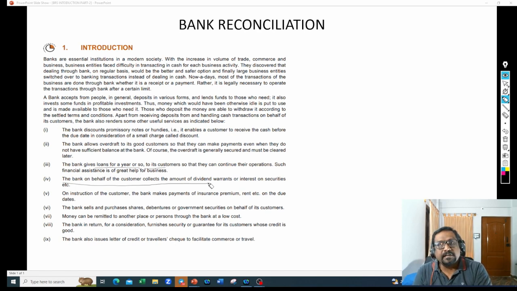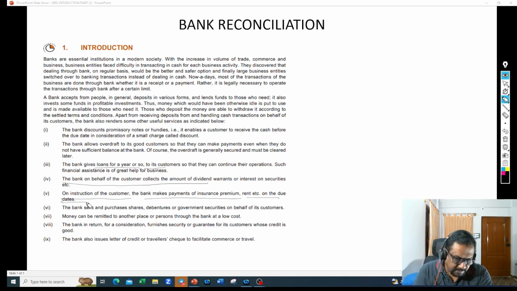What is the benefit for the bank? The banker will get some service charges. They will charge us something for providing these services, right? Those service charges are income to bankers. So they will provide these kinds of services also. On instruction of the customers, the banker makes payment of insurance premium, rent, etc. on the due dates. This is what I told you, right? It's not only utility payments. They can pay rent amounts, they can pay insurance amounts, whatever standard instructions you are giving, they are going to make those payments on your behalf to the respective departments, and they will charge you something for doing these services, right?